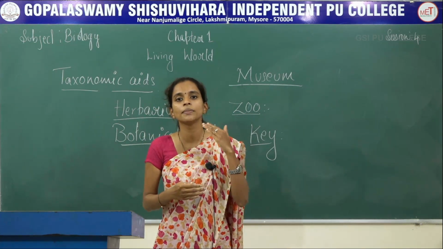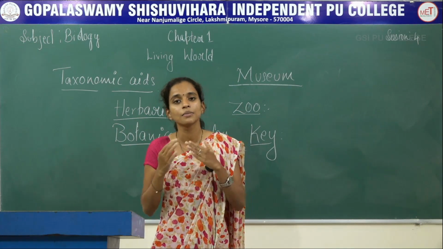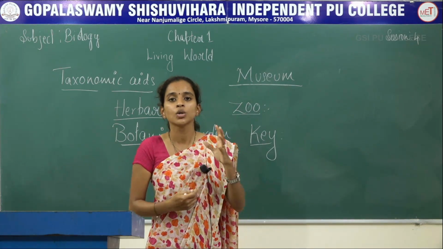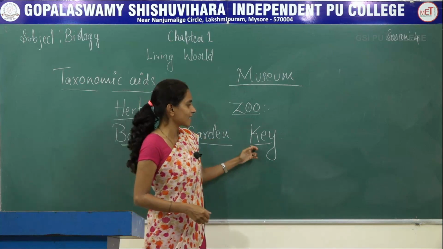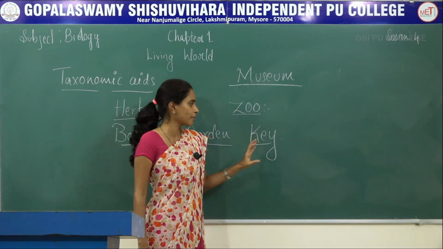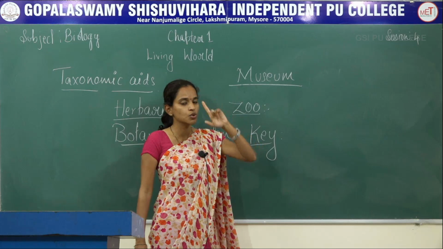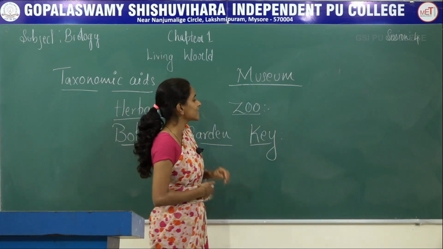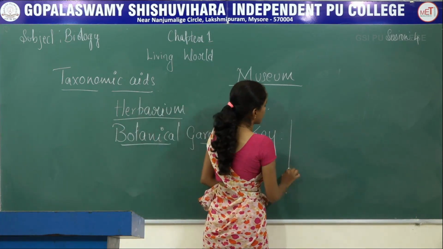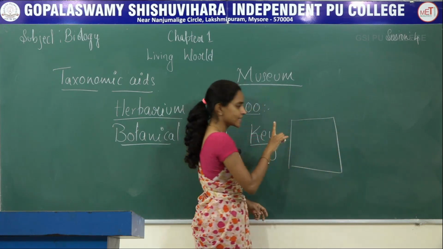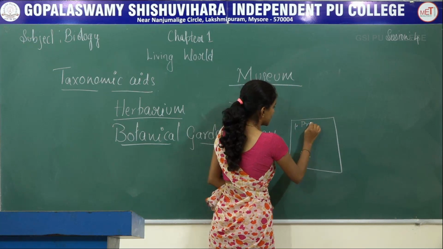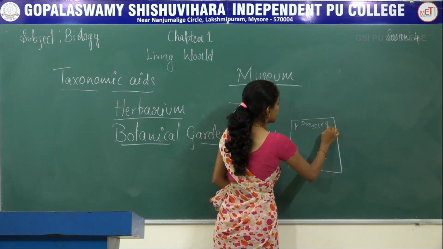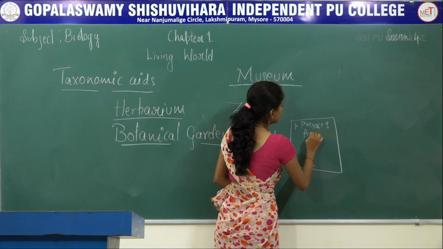So here, based on similarities and dissimilarities, you will be identifying the plant or animal. Next characteristic: I told you that it is a book which contains two contrasting characters. For example, if this is a book, question number 1, presence of antenna.